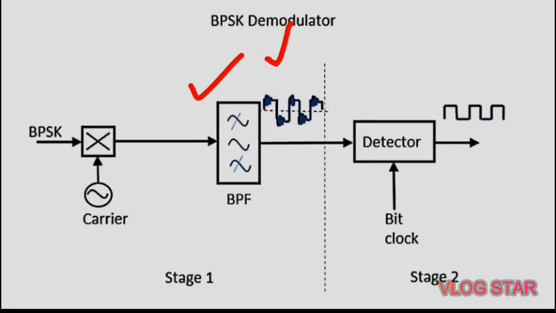The baseband signal which is band limited is obtained, and this signal is used to regenerate the binary message bit stream. Then in the next stage of demodulation the bit clock is needed at the detector circuit to produce the original binary message signal.